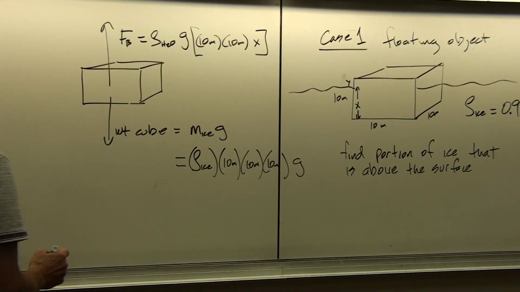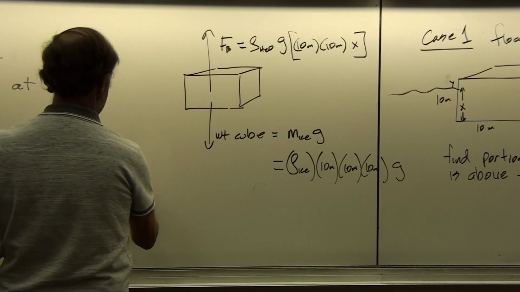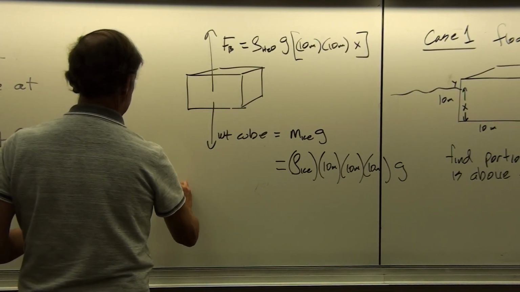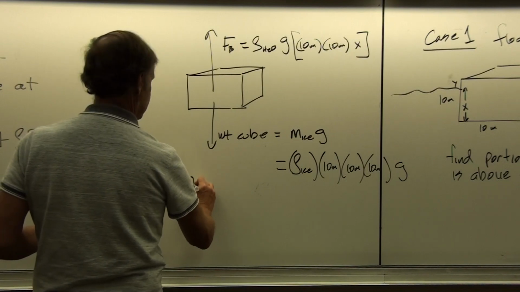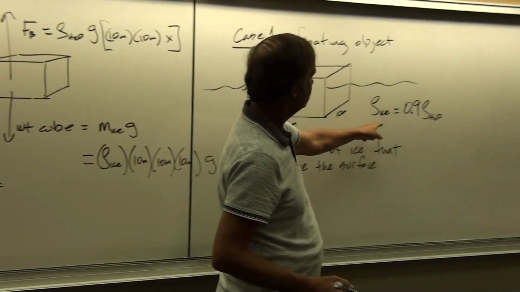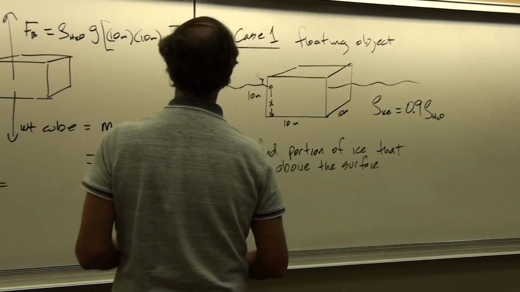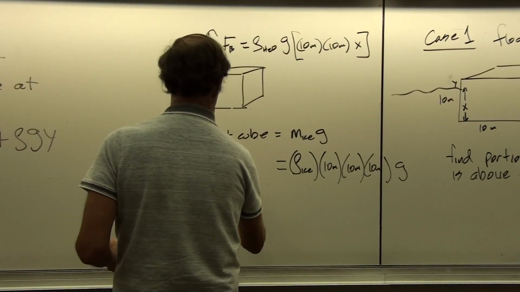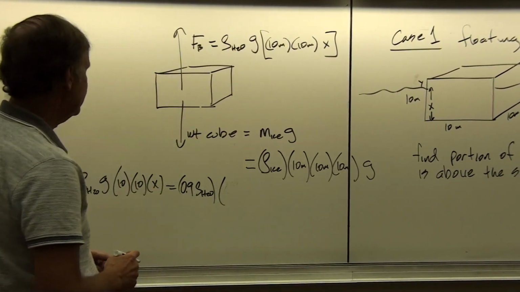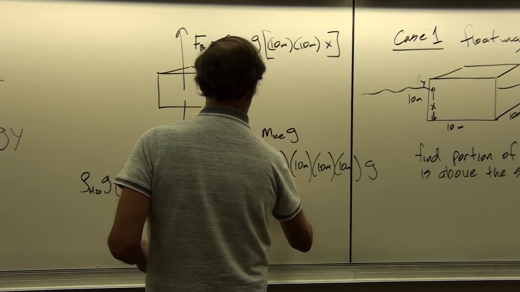Because we're in static equilibrium, we set those two equal to each other. That gives us the density of water times the acceleration due to gravity times 10, I'll drop the units here, 10 times x equals the density of ice. Now instead of figuring it out and plugging it in as a number, let's just write it as 0.9 times the density of water. So that's 0.9 times the density of water times 10 times 10 times 10.